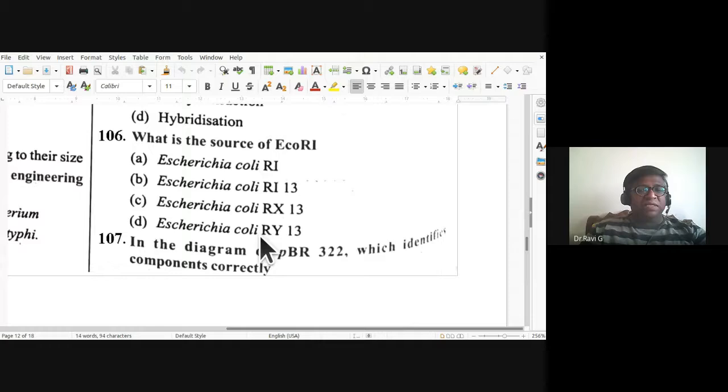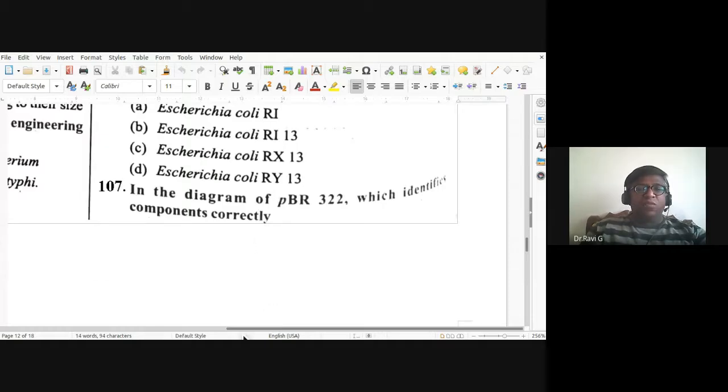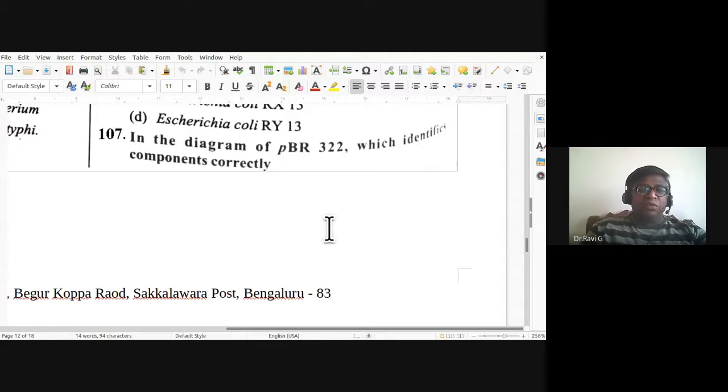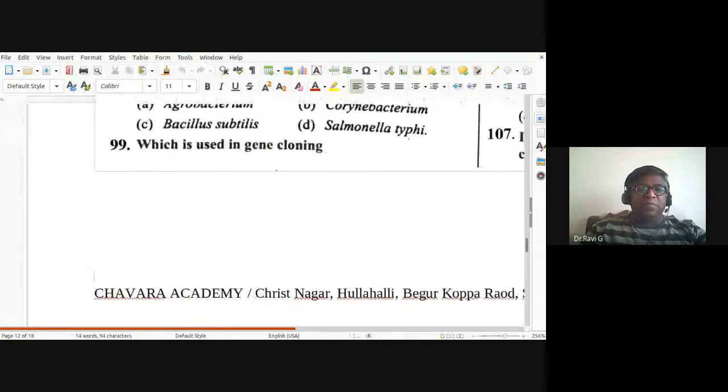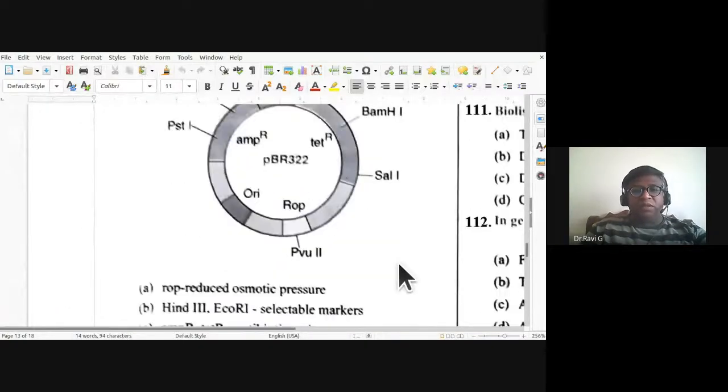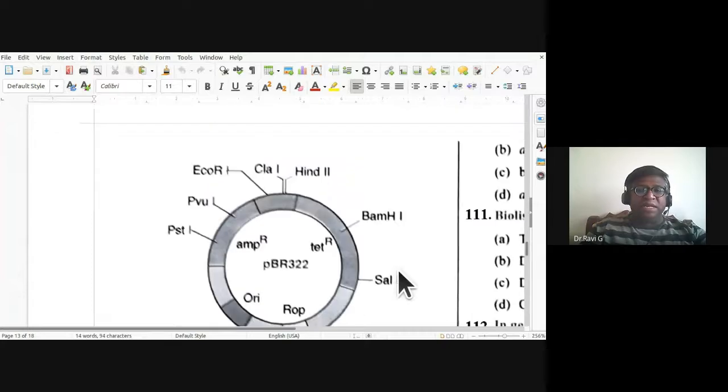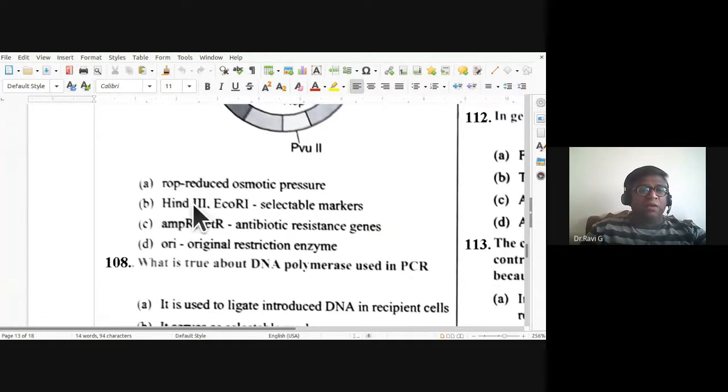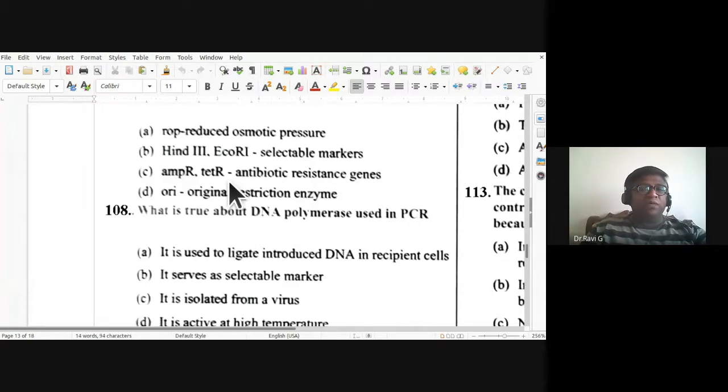So 107, there is a diagram of pBR322, and we must identify its components correctly. There is ROP, reduced osmotic pressure, that is wrong. Then EcoR1 and selectable markers: ampicillin R, tetracycline R, the antibiotic resistance genes. So C is the correct answer for this 107. Only C is correct, the remaining are all wrong answers.